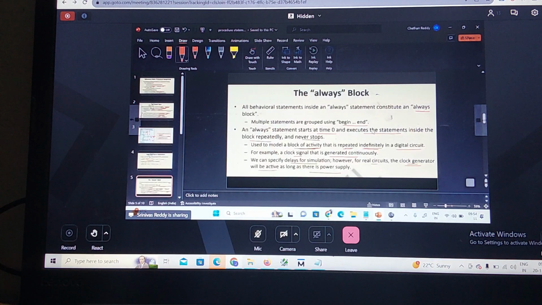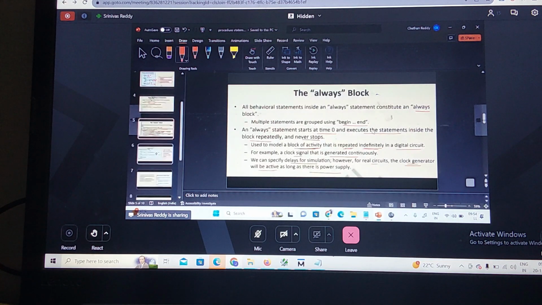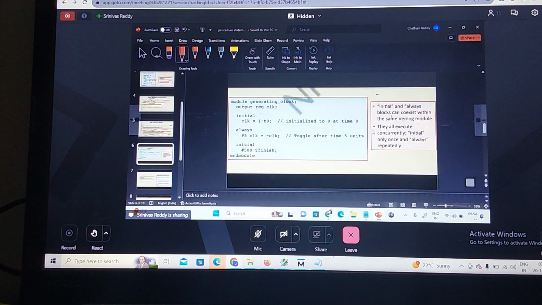So these are a few characteristics of the always block. Now let us see this example that we already saw: the model for clock generation. We are declaring the output reg as clock. We have initialized the clock to 0 at time t equal to 0. Here the clock toggles at time 5.